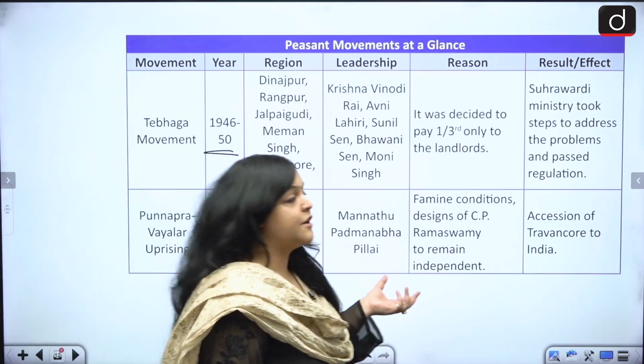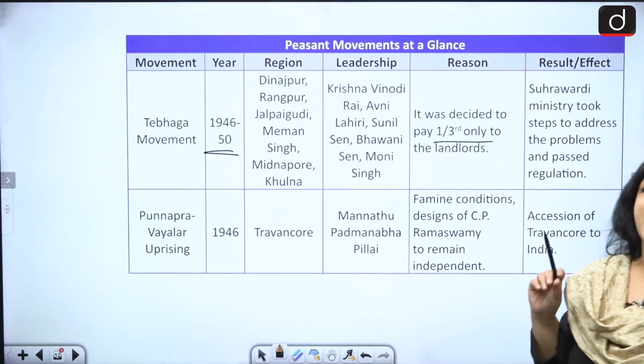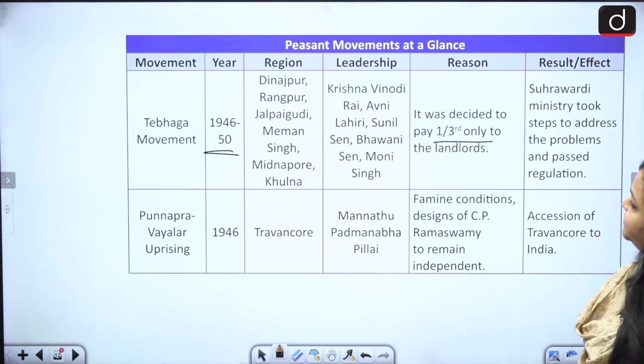So what was the reason? It was decided to pay 1/3 only to the landlords. Fine. And they were asking for more. What was the result? Suhrawardi ministry took steps to address the problem and this passed a regulation.